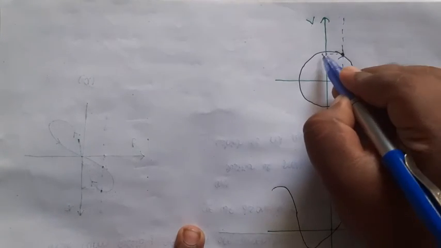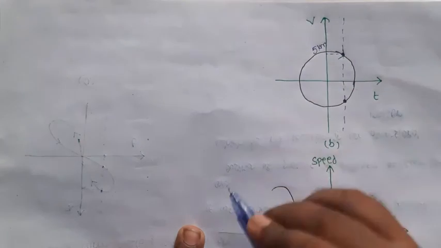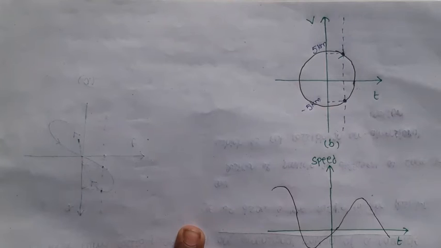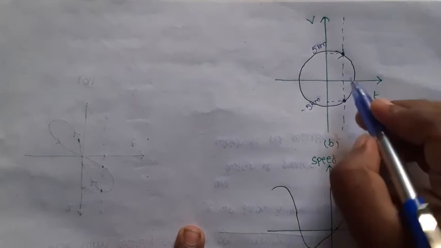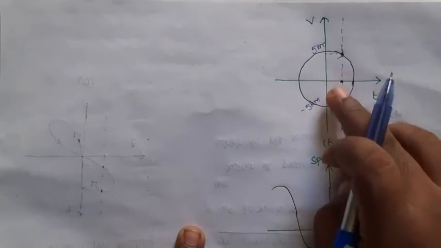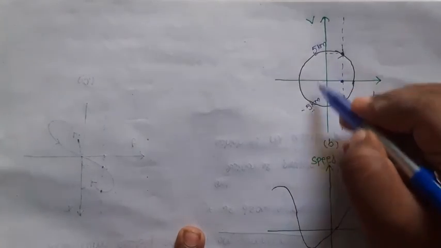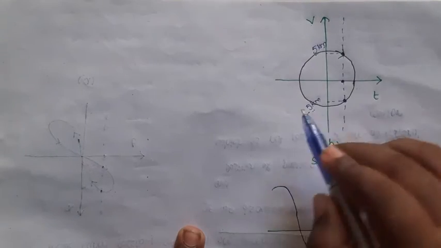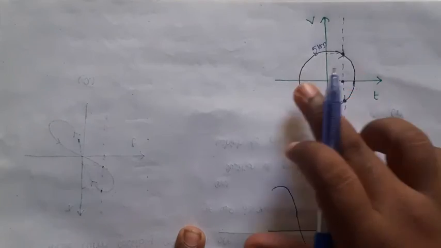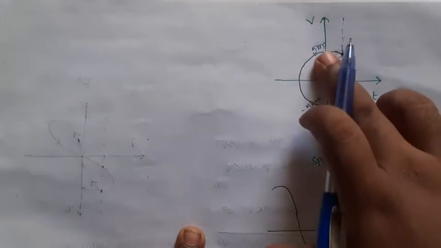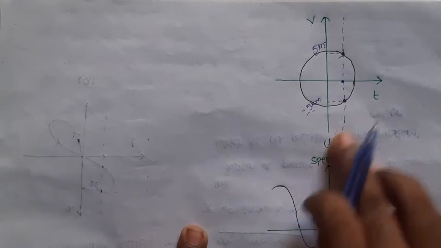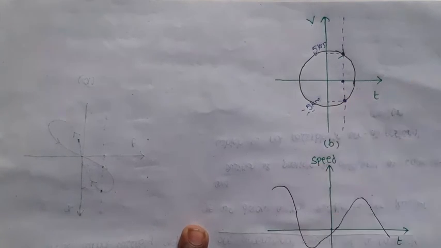At this point, for example, the object is at 5 kilometers per hour. At this point the object is at minus 5 kilometers per hour. What about the time? At the same time the object is moving with different velocities, 5 and minus 5. Is this possible in one dimensional motion? The object moving with different velocities at the same time is not possible in one dimensional motion.